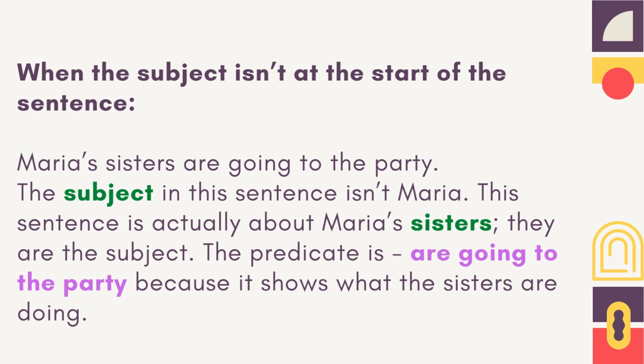When the subject isn't at the start of the sentence. Maria's sisters are going to the party. The subject in this sentence isn't Maria. This sentence is actually about Maria's sisters, they are the subject. The predicate is, are going to the party because it shows what the sisters are doing.